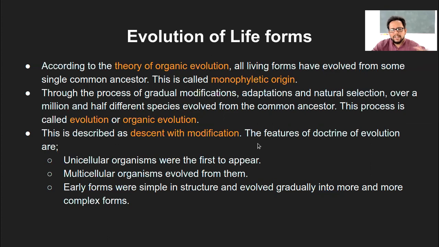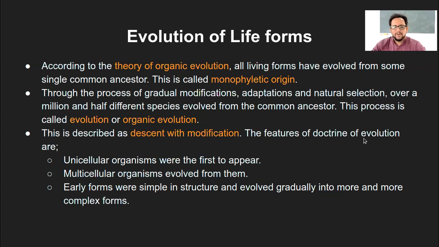So the features of this doctrine of evolution, or what is known as descent with modification, these are the obvious things. Unicellular organisms were the first to appear. Multicellular organisms evolved from the unicellular ones, and the early forms were simple in structure, which evolved gradually into more and more complex ones. So that is the doctrine of evolution.